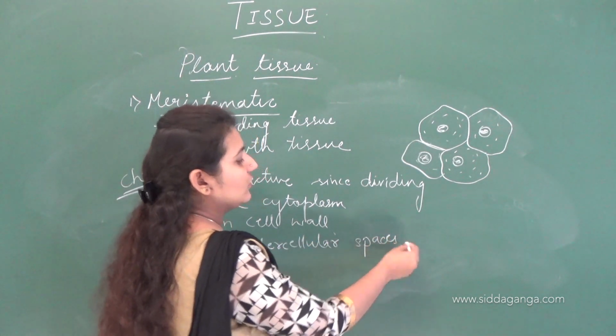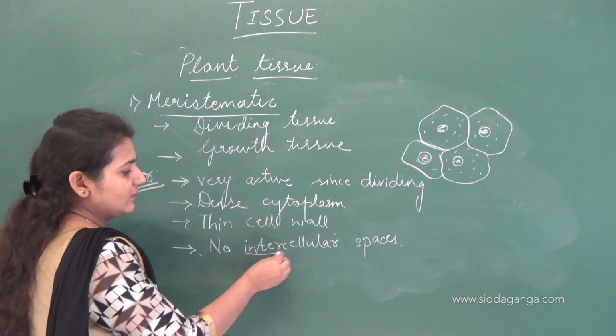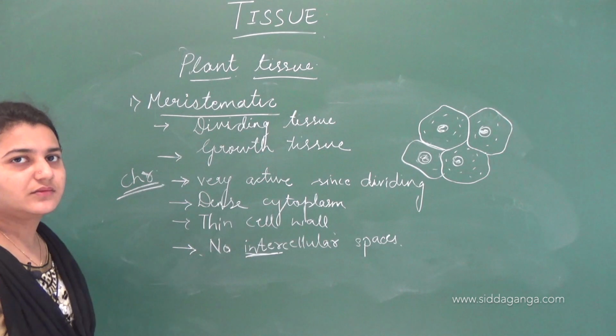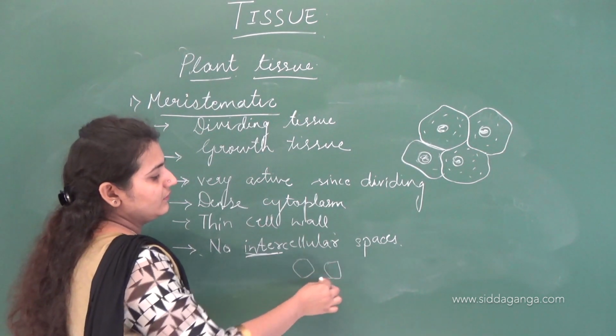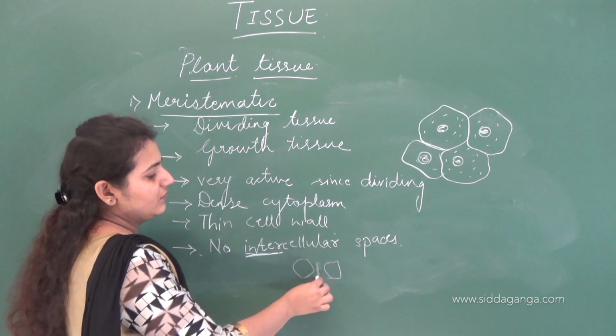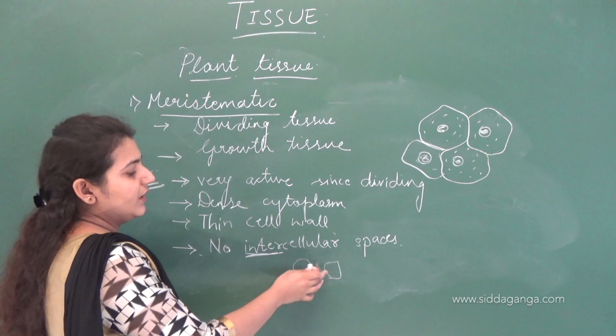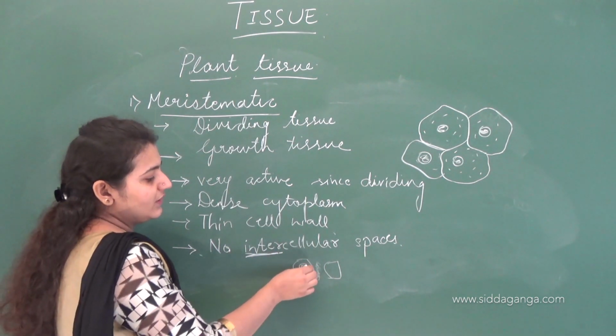What does intercellular mean? Intercellular means between cells. If this is one cell and this is another, this is the space between the cells. This is called intercellular space. Intra means within, so intracellular space is the space within the cell.